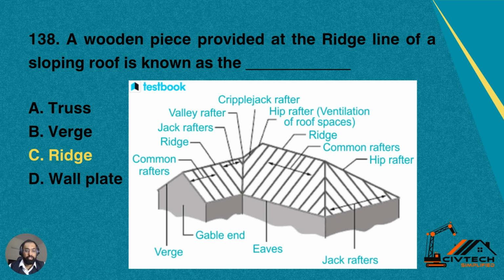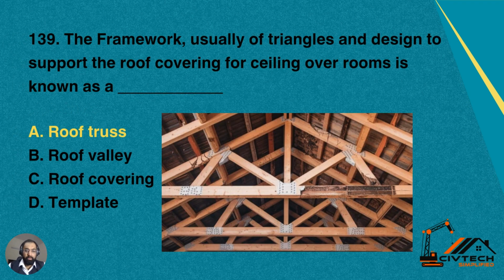Number A, truss. Truss is the overall structure. B, verge. No. And C is the ridge, and D, wall plate. Wall plates are placed on the walls. Verge is the bottom surface. But yes, C is the correct option for this question. And you can see in the picture as well on our left side after the common rafters, this is the ridge, the highest point.